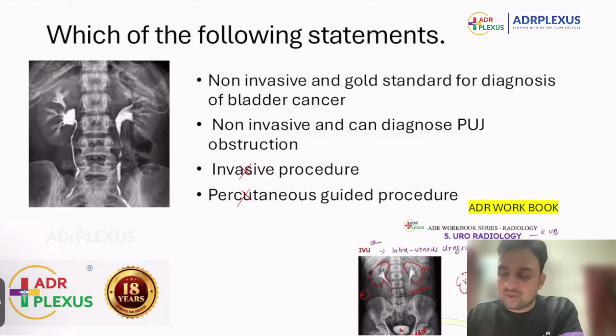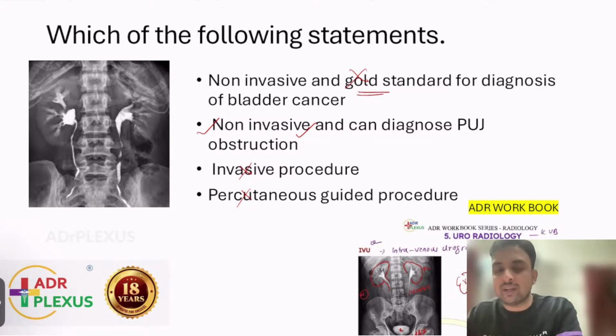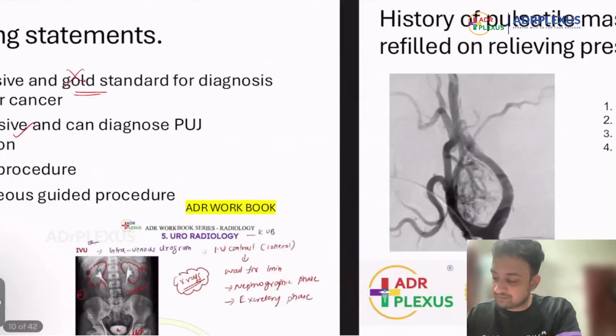And none of these non-invasive investigations can be gold standard, because gold standard is something which is both therapeutic and diagnostic. It is an invasive investigation. So with our simple logic and common sense, you can easily rule out all these things and find out that IVU is a non-invasive investigation. You can diagnose PUJ obstruction. Yeah, you can make so many diagnoses with IVU. PUJ obstruction is one condition which you can diagnose with the help of intravenous urogram. So this could be the answer.